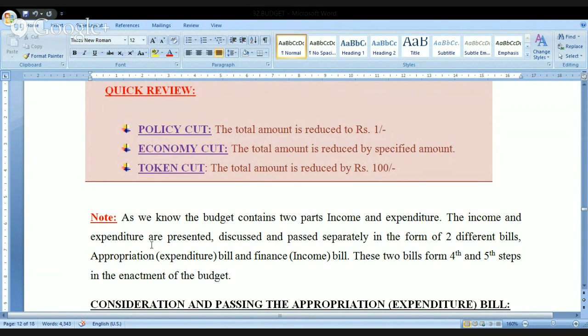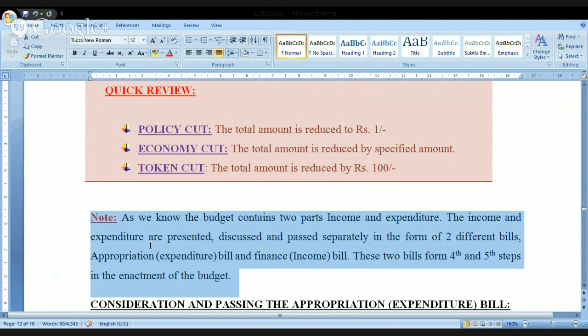And later, we have seen something called a note. As we know, the budget contains two parts: one is the income, the second is the expenditure. The income and expenditure parts are presented, discussed, and passed separately in the form of two bills. One is the appropriation bill, that is the expenditure bill, and the second is the finance bill, that is the income bill.